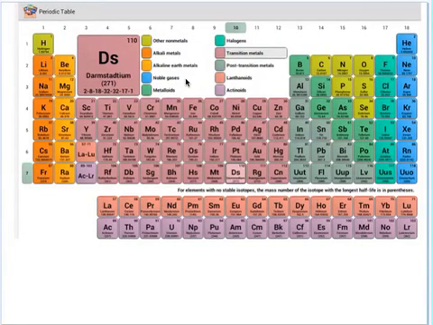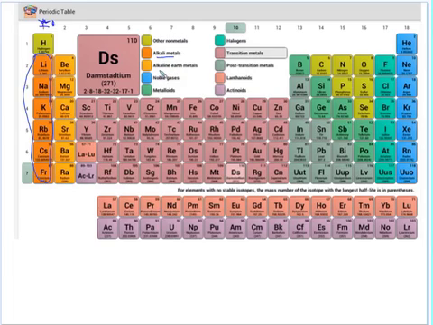Listed up here are the groups that you need to know. First of all, you need to know what an alkali metal is. You can see that the alkali metals are in group 1. Sometimes we name these with Roman numerals, and we would call this group 1, Roman numeral I, 1A. Okay, so these right here, except hydrogen, are called the alkali metals.